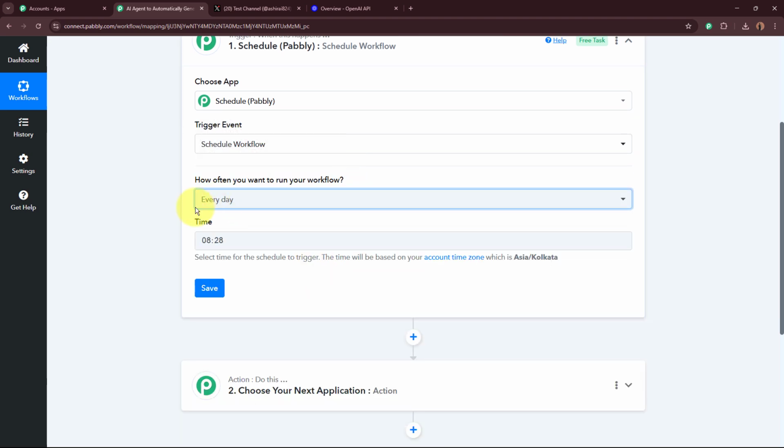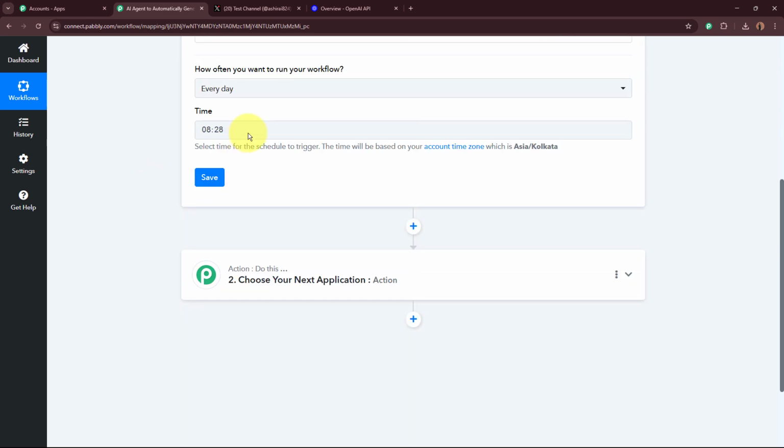It says, how often do you want to run this workflow? I want to run it every day. So I'm going to select every day right here. At what time do I want to run this workflow? I want to run it at 10:30. So I'm going to select the timing as 10:30 right here. The time will be based on the account time zone. My account time zone is Asia, Kolkata. So I've added the time over here according to the time zone.